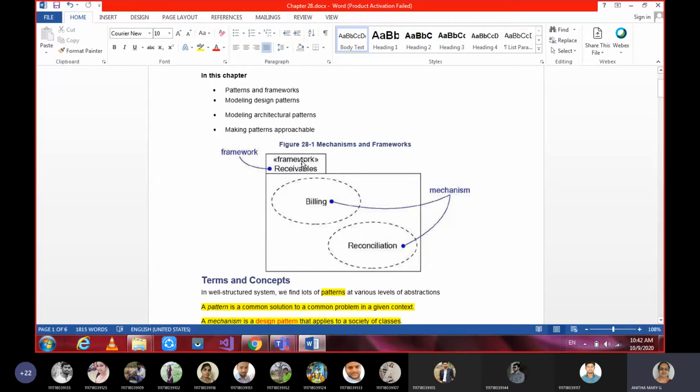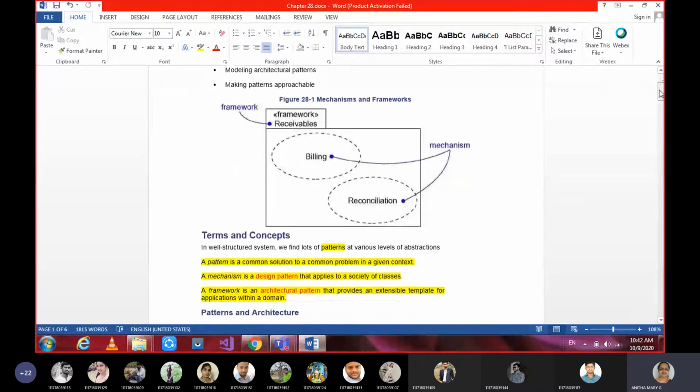Okay, how do we relate a mechanism and a framework now? A framework is a bigger one than a mechanism, where all the mechanisms are included in a framework, or a mechanism is a part of a framework. If you can remember this diagram, you can easily write all the concepts from that.